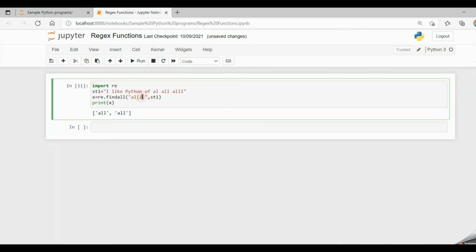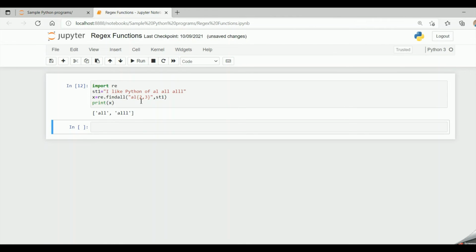Now in the curly braces, if I specify 2, 3, then L can occur twice or L can occur thrice. So now when I run the code, L occurs twice in one all and thrice in the other.